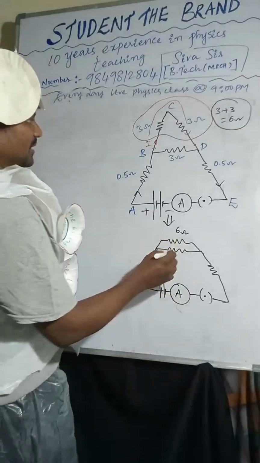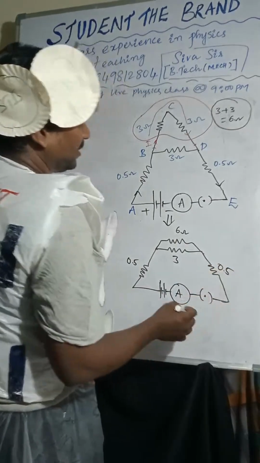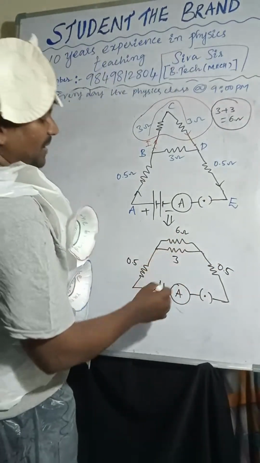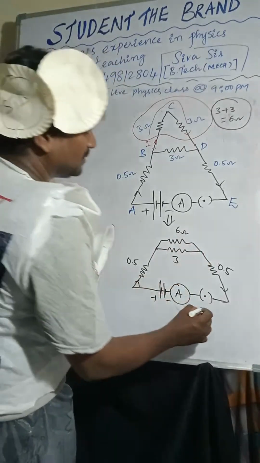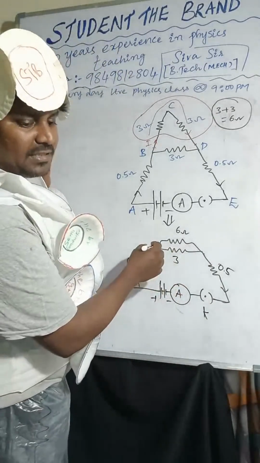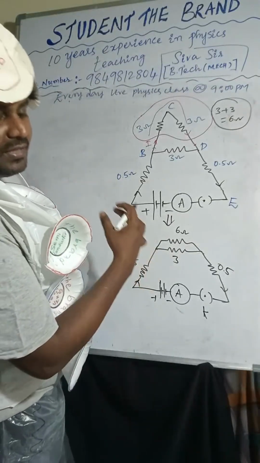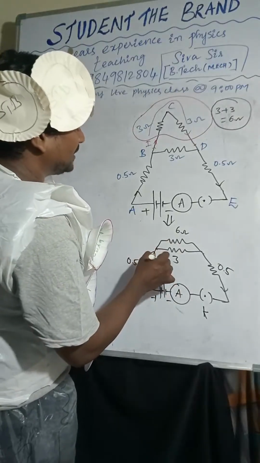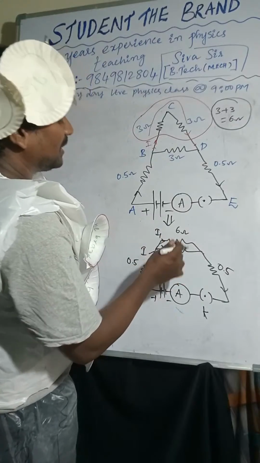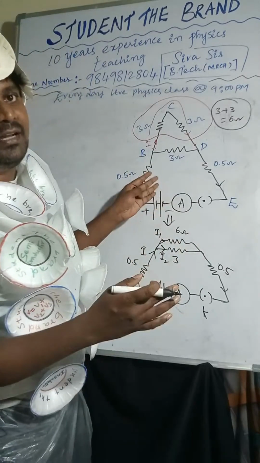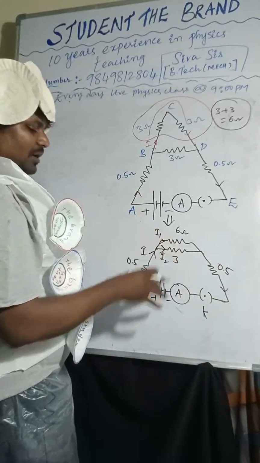That's enough. Now I'm considering here 3 and here 0.5 and here also 0.5. Now you can see, are these two in series or parallel? Parallel. How? If the current is passing through this, we have to check whether the current is dividing or not. If I take here I1 and I2, the current is dividing into two parts. So we have to take these two as in parallel combination.